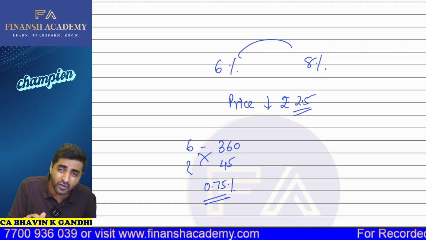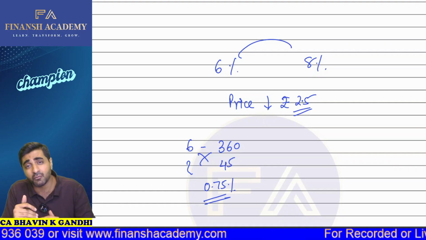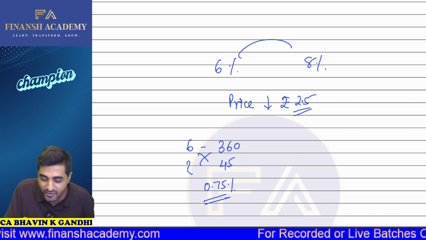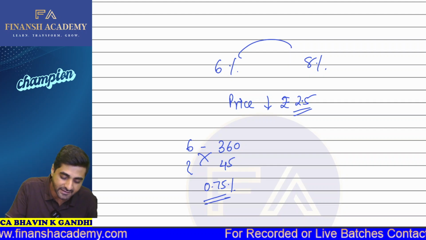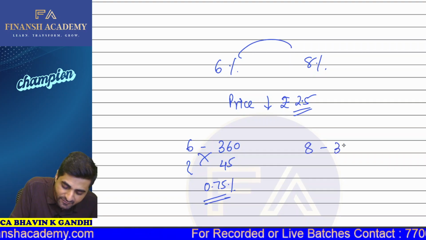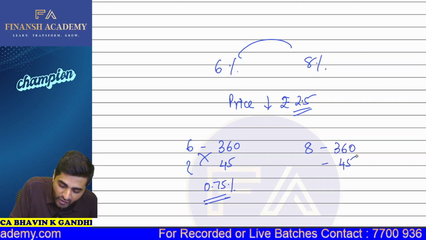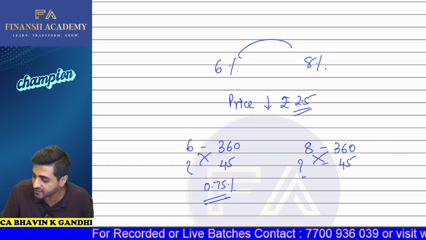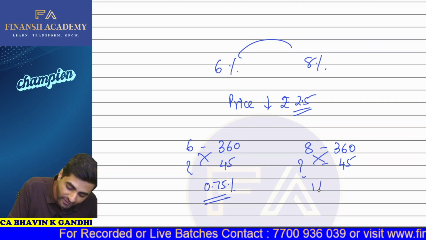Now suppose it is expected that after we purchase the bond, the yield is going to increase by 200 basis points. So the yield will become 8%. The 8% yield is for 360 days, so for 45 days, how much is the yield going to be? We take 45 into 8, divided by 360. So now it's going to be 1%.